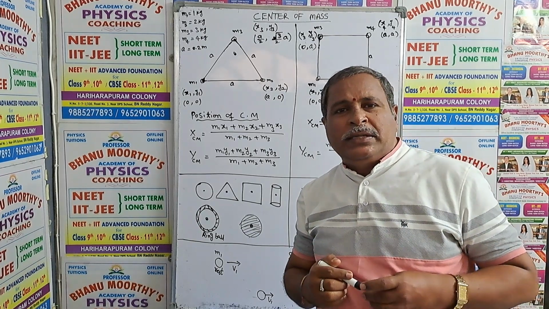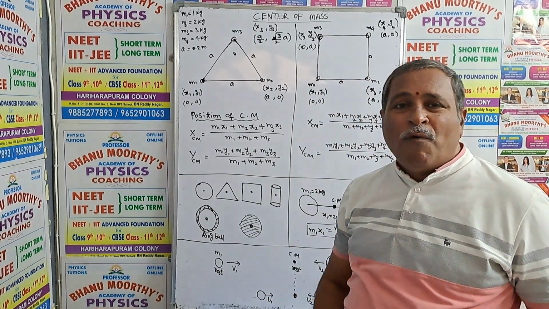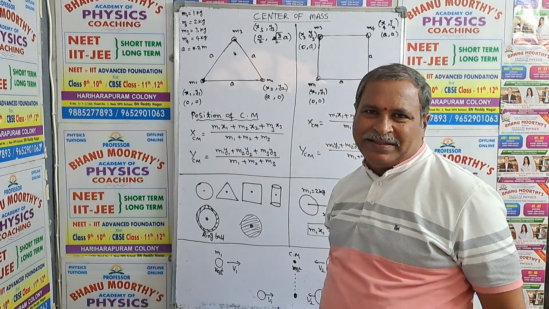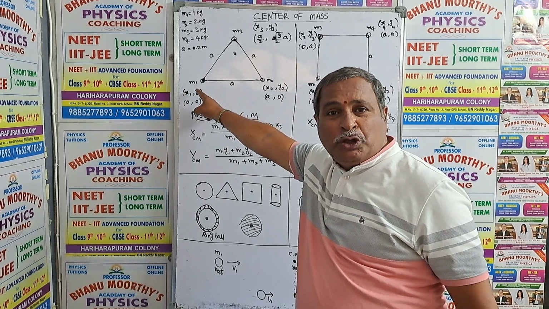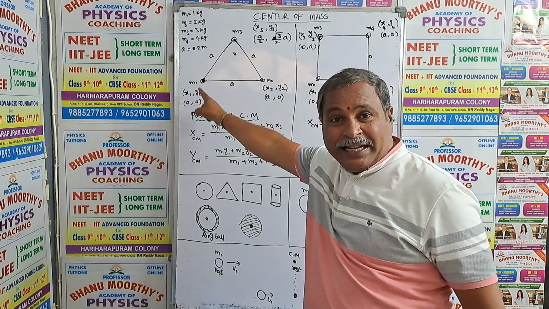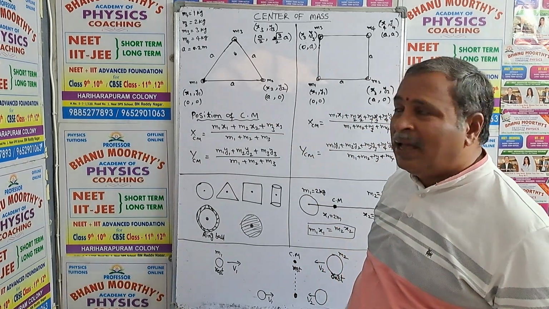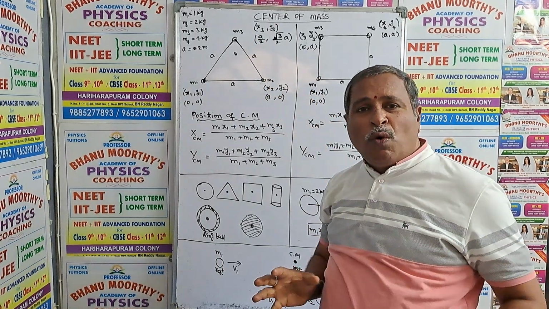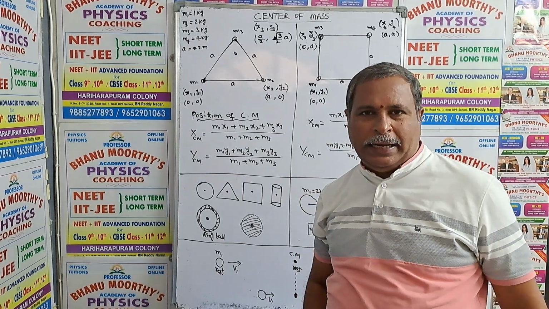Now my dear students, they are going to ask: locate the center of mass, find the position of center of mass. Then we have to assume that the first mass is at the origin, the second mass is at a distance A, and this is the third mass. Now we have to locate the coordinates of the three particles.